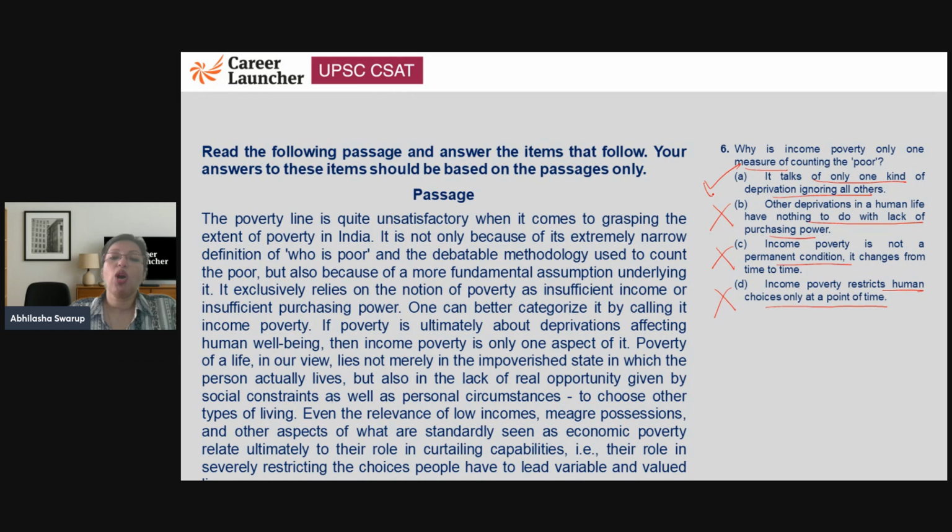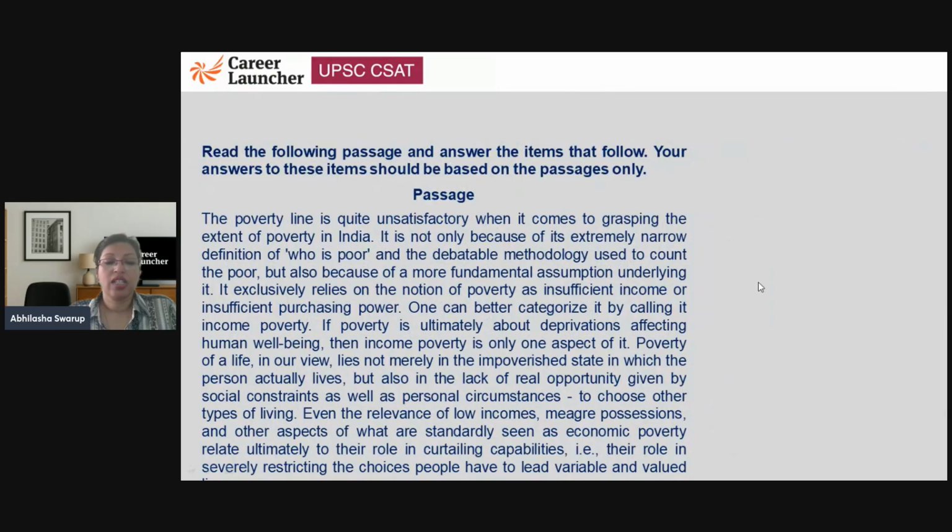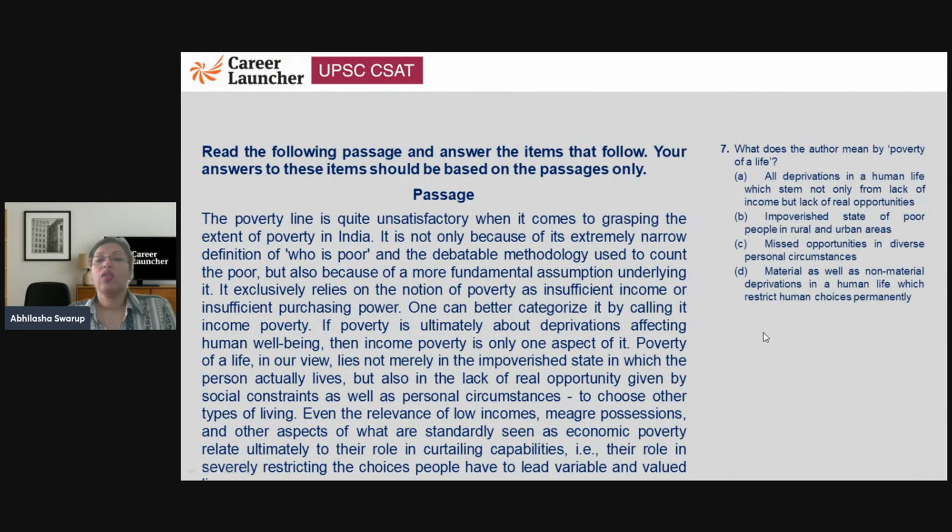So best answer will be option number A. All right, let's look at this next question. What does the author mean by poverty of life? What is the author's meaning when he says poverty of life? All deprivations in a human life which stem not only from lack of income but lack of real opportunities. That is what he was talking about.